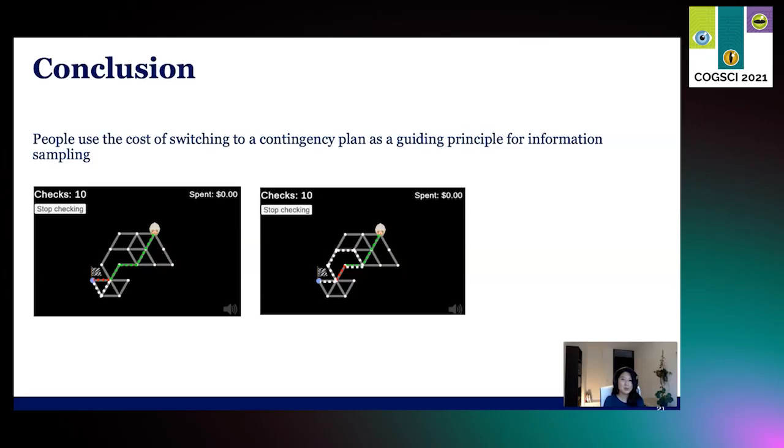However, we also found individual differences, and that suggests that some individuals might be more biased to sample myopically, which suggests that myopic sampling strategies might actually be more trait-like. So finally, our study connects the planning and the sampling literature by showing that information sampling and planning are closely tied together, and that people do consider their future states when they sample information for the purpose of planning.